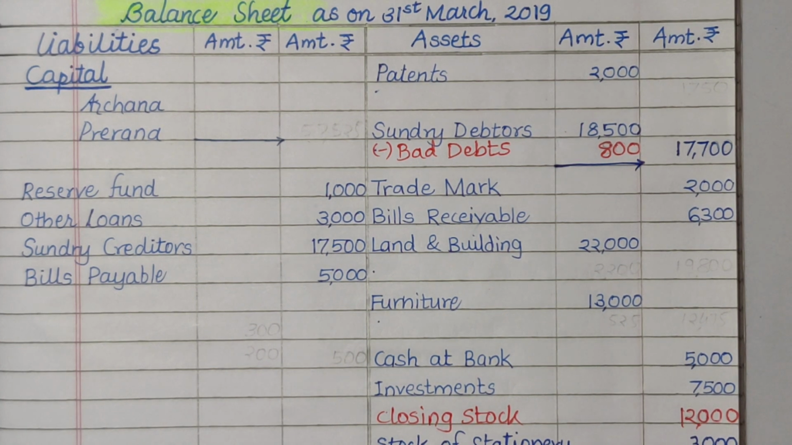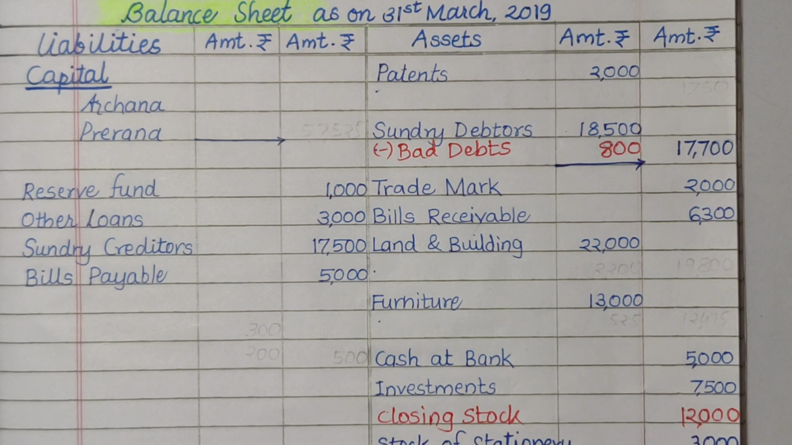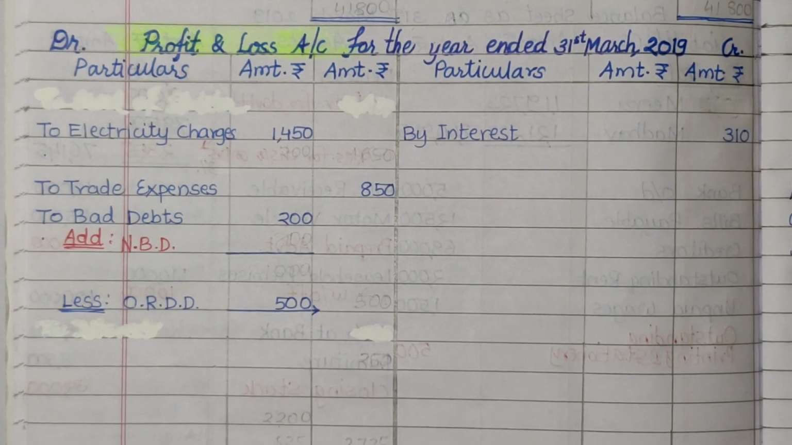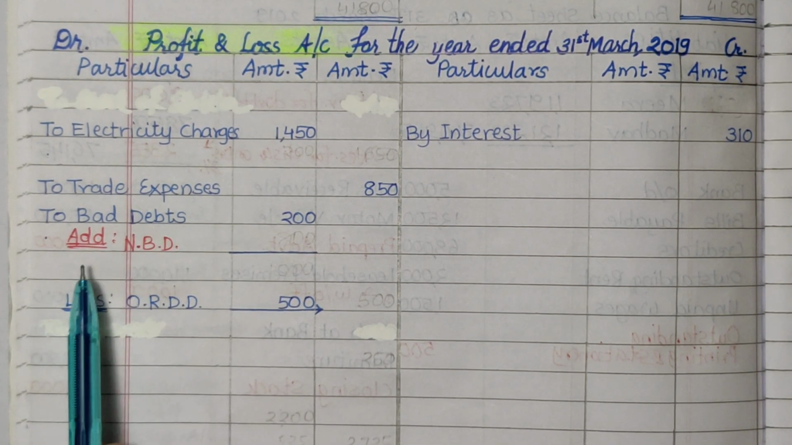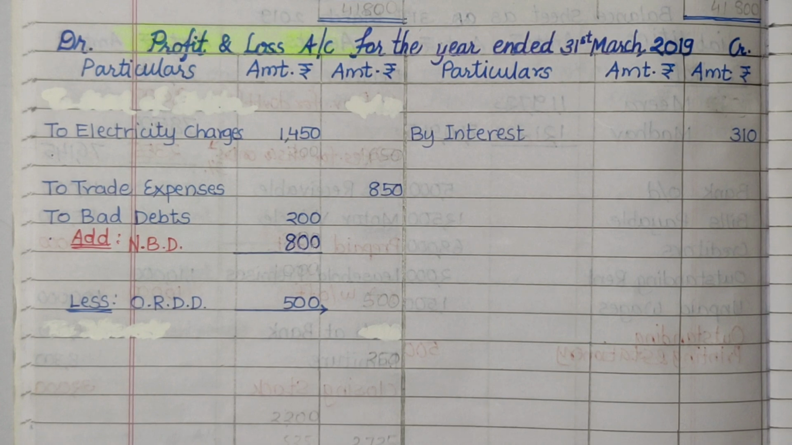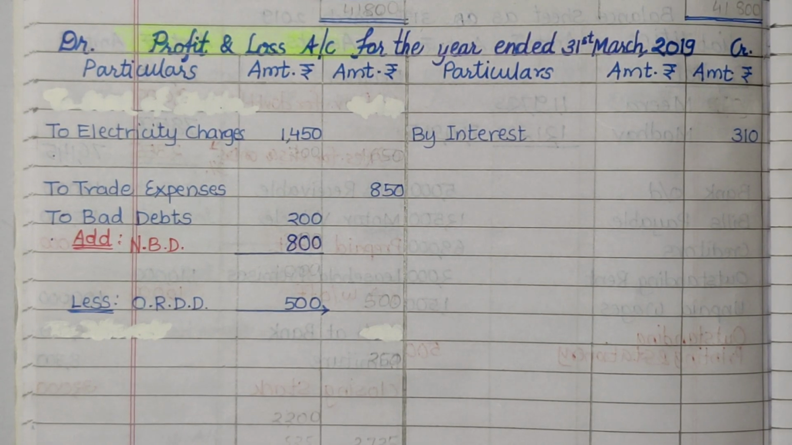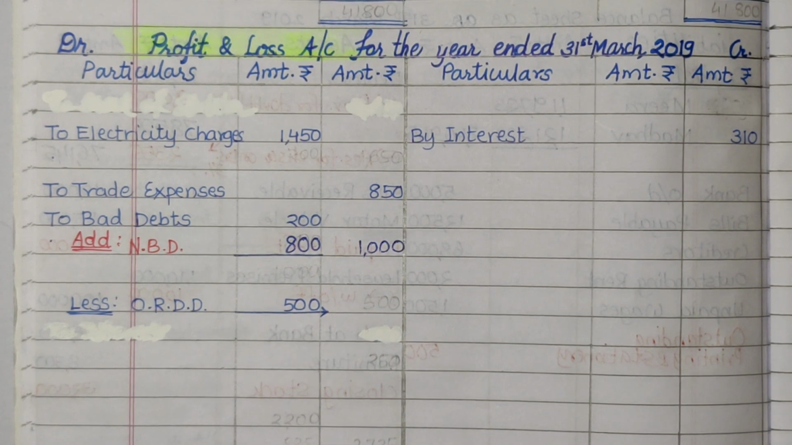Being the loss, the second effect will go to profit and loss account debit side. We will add this new bad debt to the existing bad debts. So the total bad debt for the year is rupees 1,000.